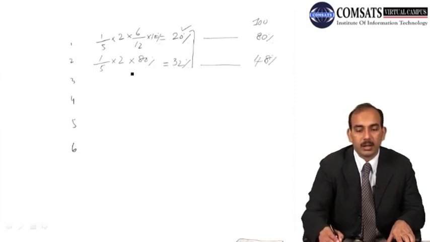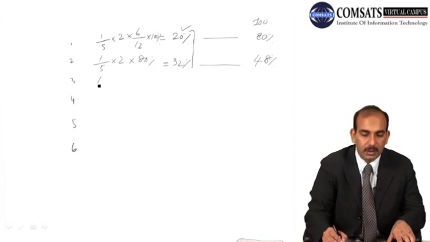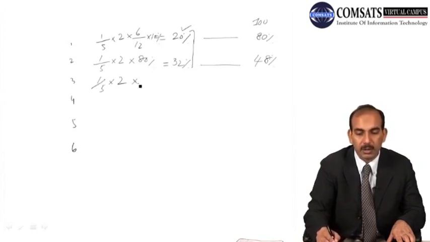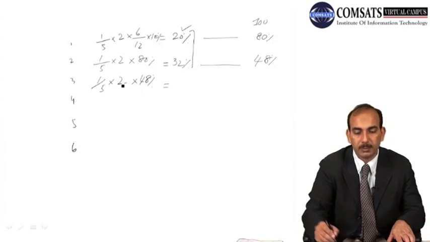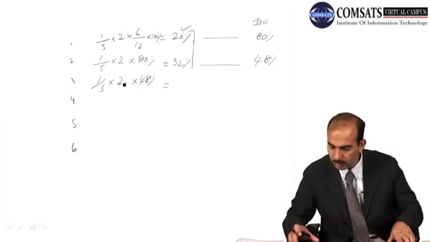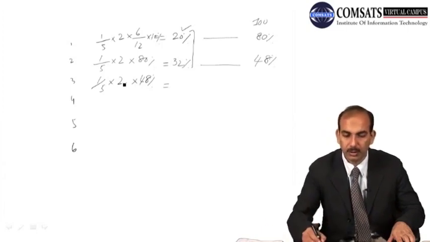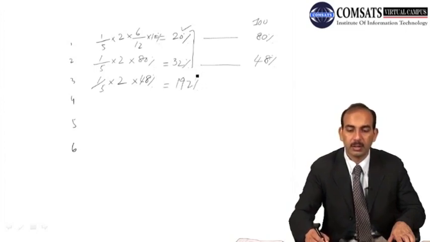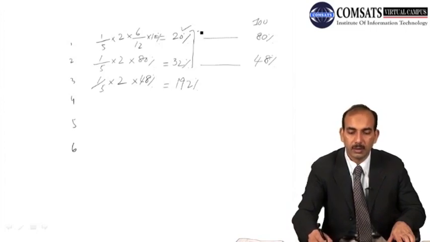Now the third year depreciation will again be the double effect at a balance of 48%. So you can find it equal to 19.2%.